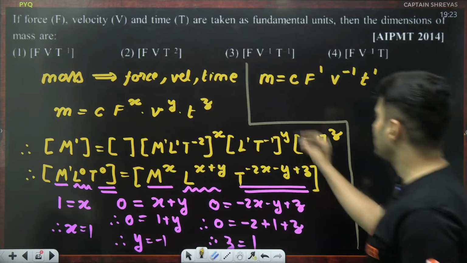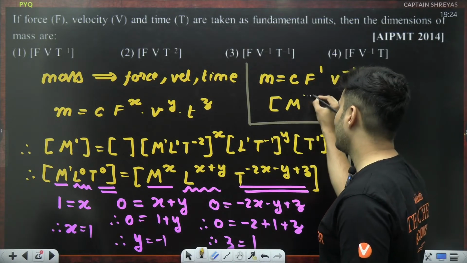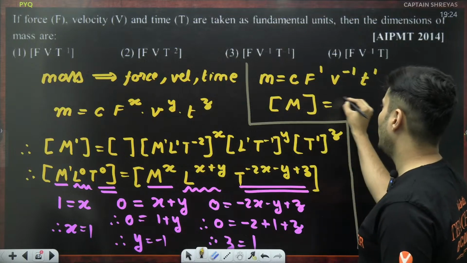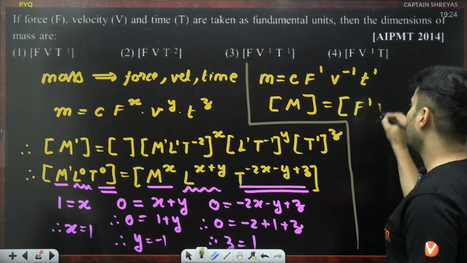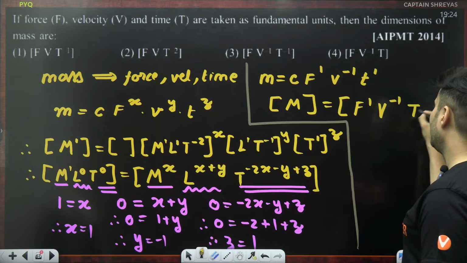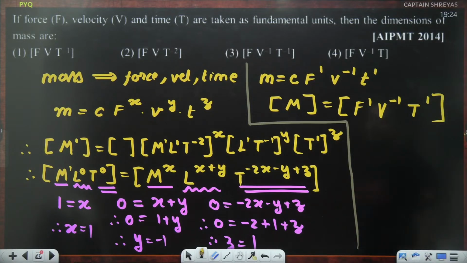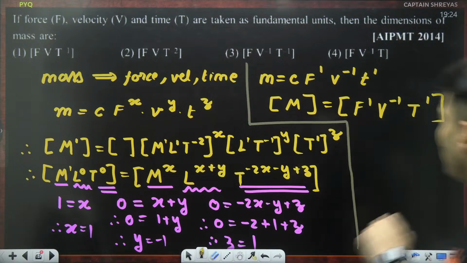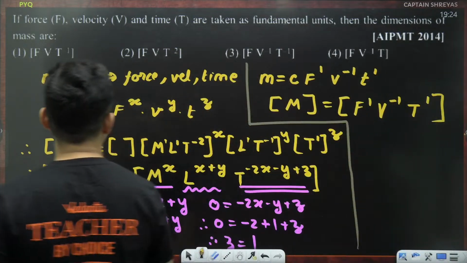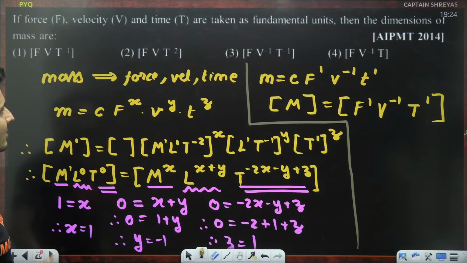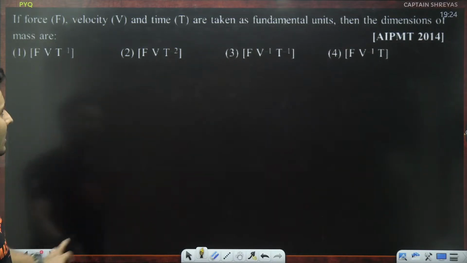Dimensionally, C had no dimension. So force raised to 1, v raised to minus 1, t raised to plus 1. That is basically your option number D, I believe.